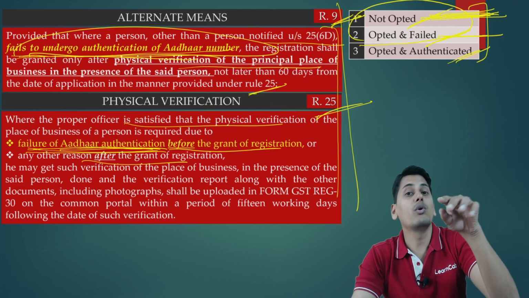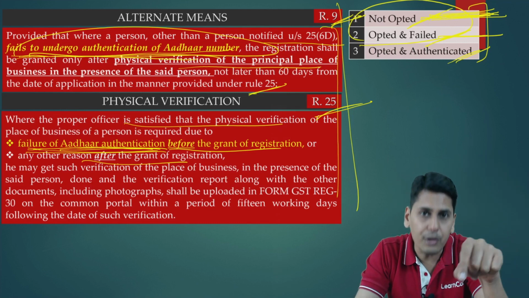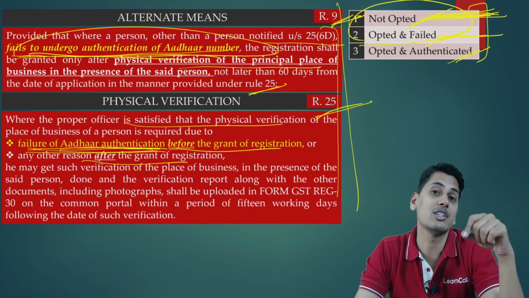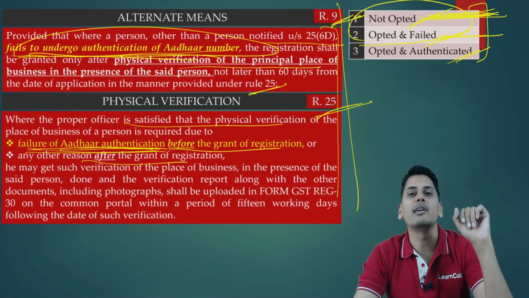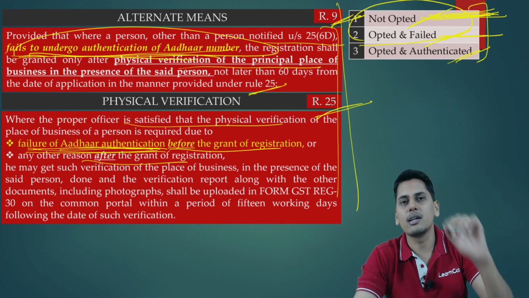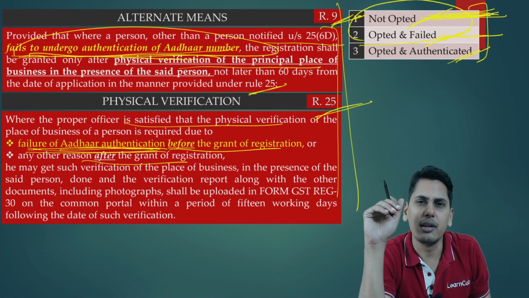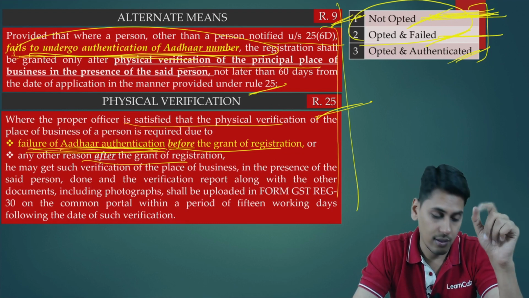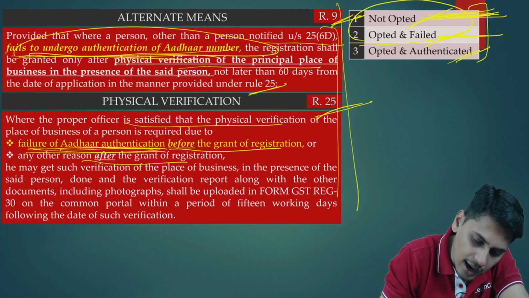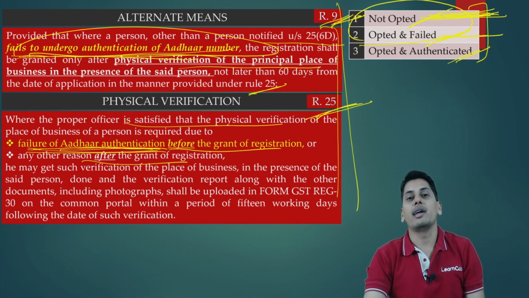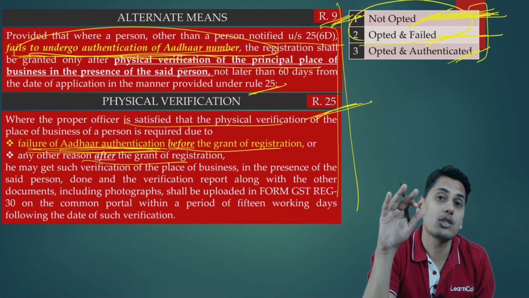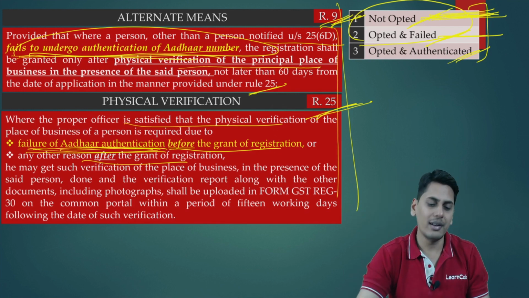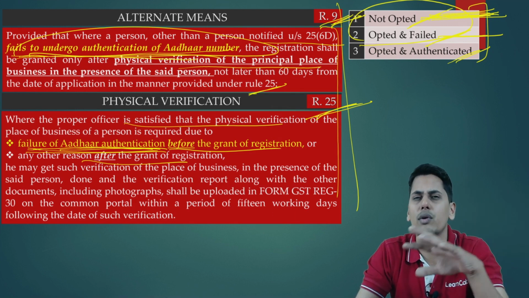Similarly friends, only when a person has opted for Aadhaar authentication, only then comes the question of whether Aadhaar authentication is successful or whether it is a failure. For a person who has not at all opted for Aadhaar authentication, how can you say that for him Aadhaar authentication has failed? So friends, now the difference is here: earlier, rule number 9 and rule number 25 covered only the scenario where a person has opted and it has failed.